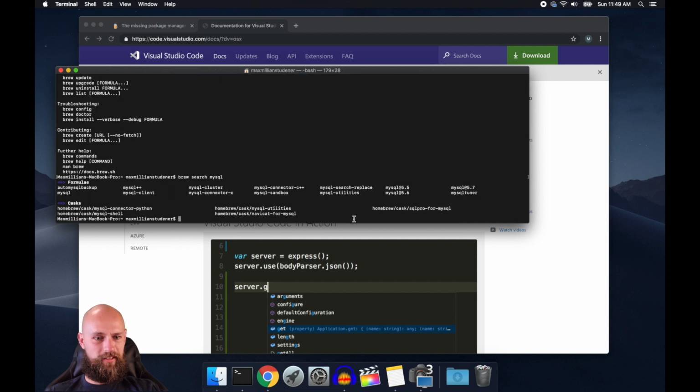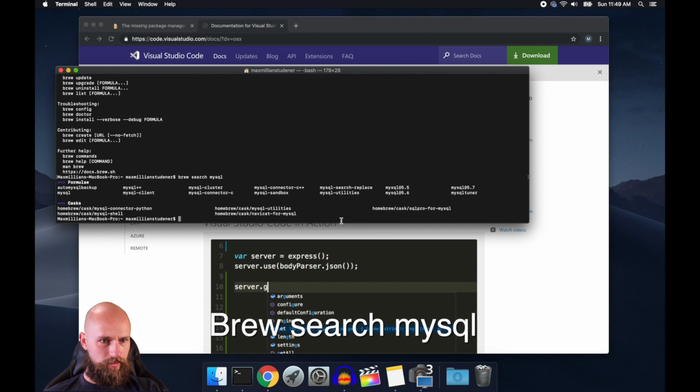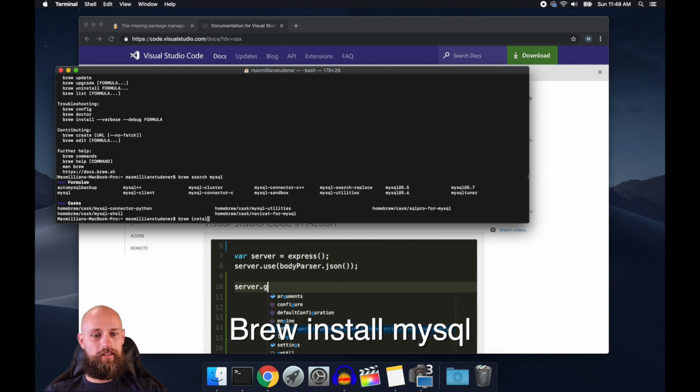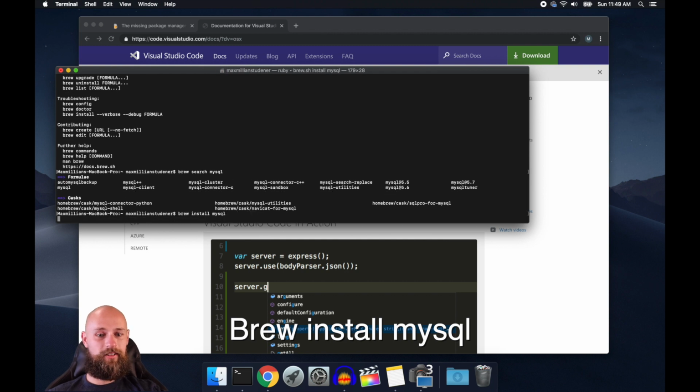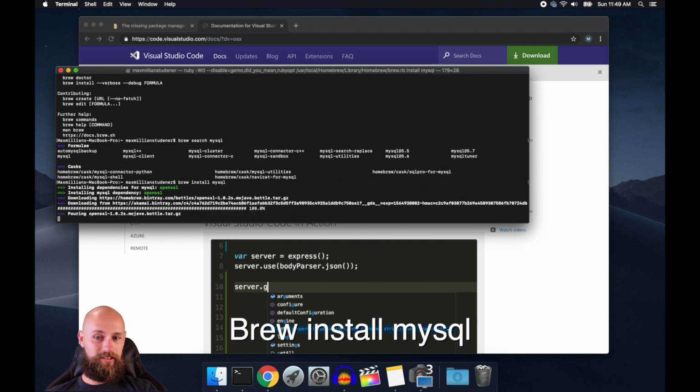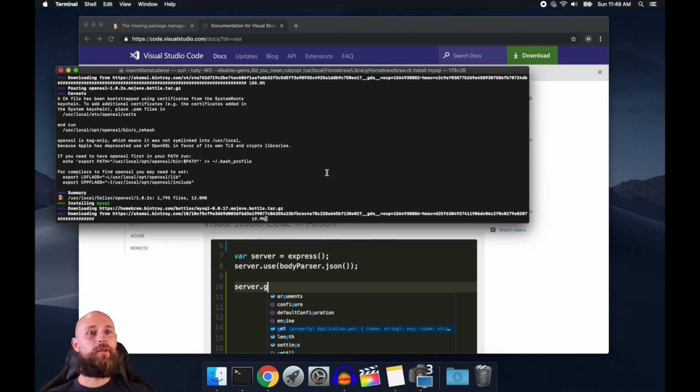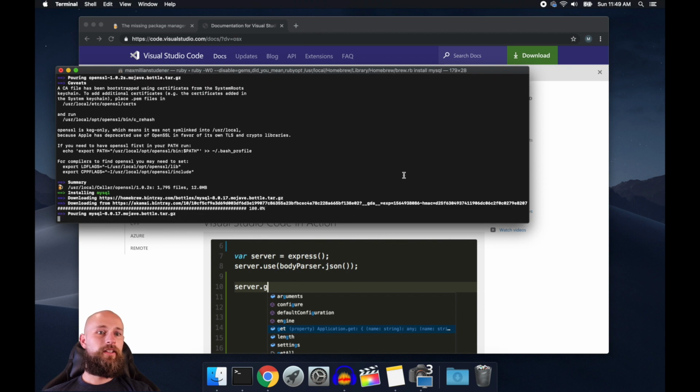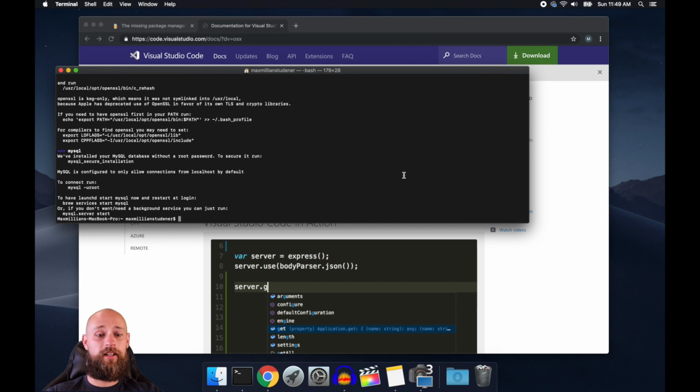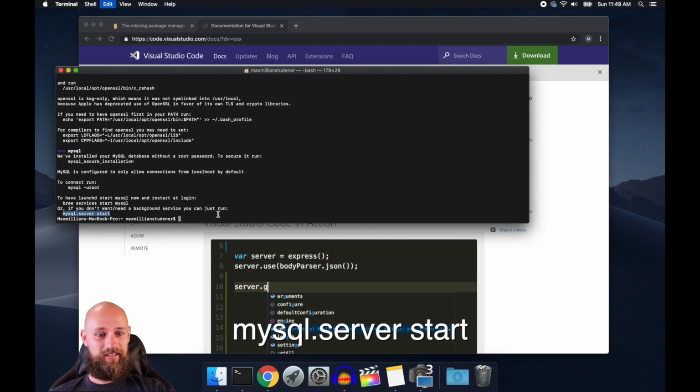Let's see what the commands are to see what kind of versions of MySql are out there. All right, so we've got MySql 5.6, 5.7. Let's just go for the latest, although I've had issues in the past using the latest MySql. I usually stick to 5.7 right now. All right, so where are we at right now? We've got Brew installed to help us install Git, MySql. We're gonna do Ruby next. We've got SSH. I think that's it. That's all we're really gonna need to get started. Hopefully, we'll find out later. So let's go ahead and start MySql.